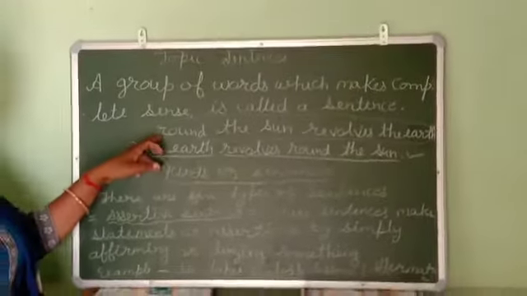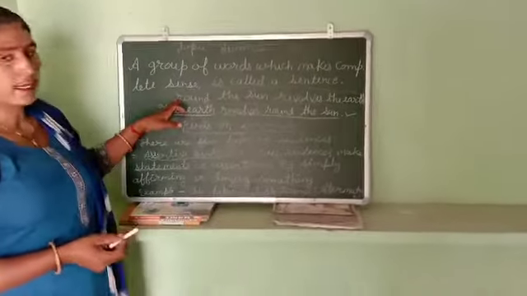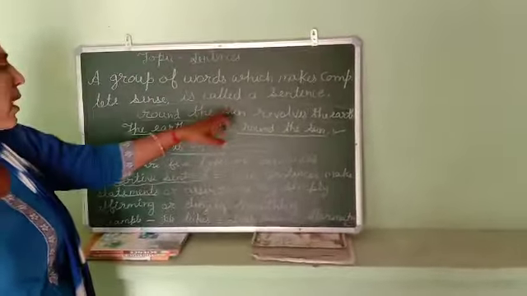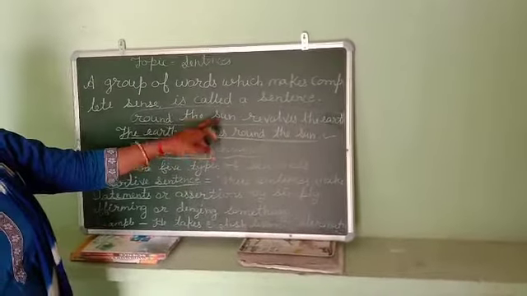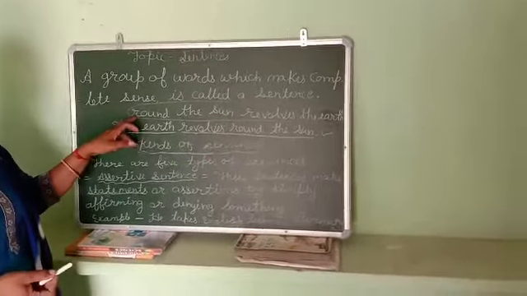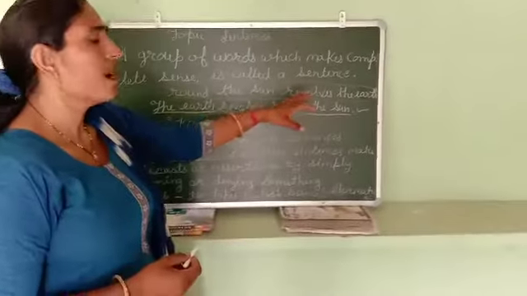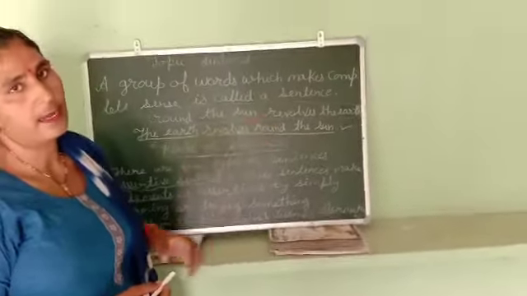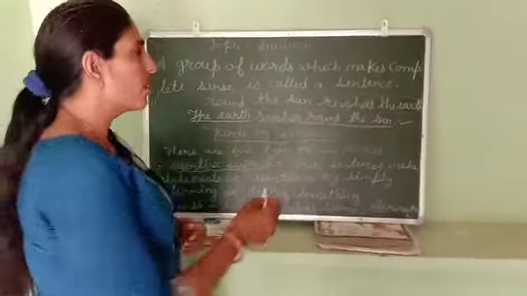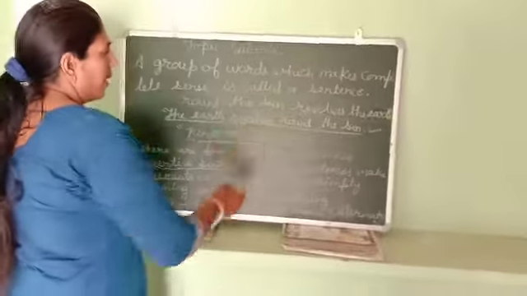It is not a sentence because it is not arranged in a particular order, and it does not give complete sense.